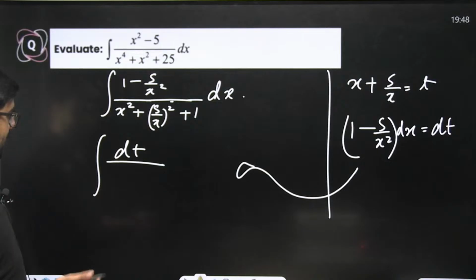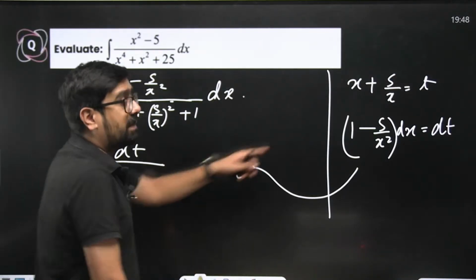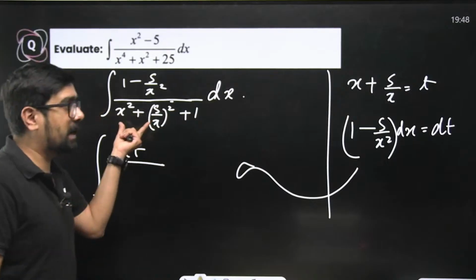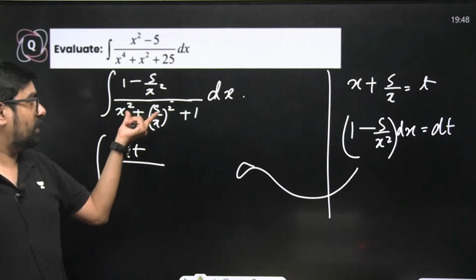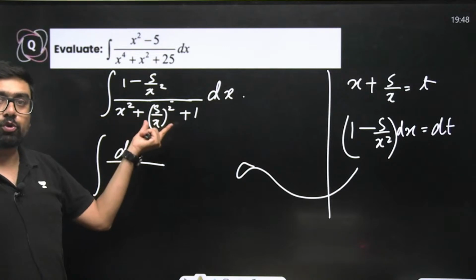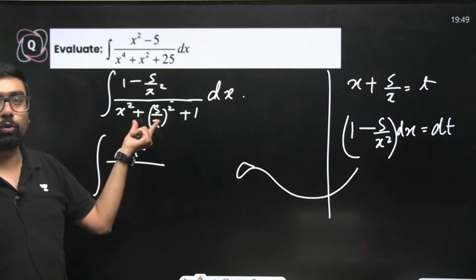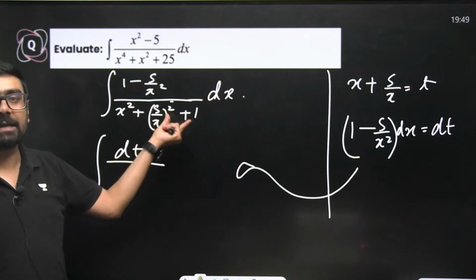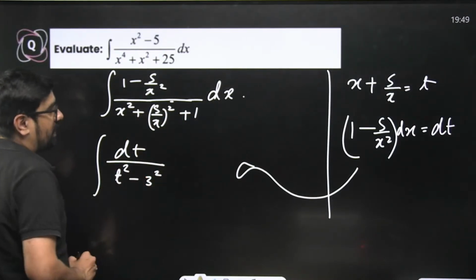So t square, x plus 5 by x whole square is x square plus 25 by x square plus 2 into x into 5 by x, that means 10. So minus 10 we'll have to do. t square minus 10 plus 1, that means t square minus 9, that means 3 square.